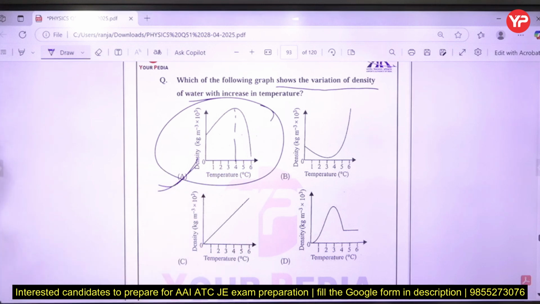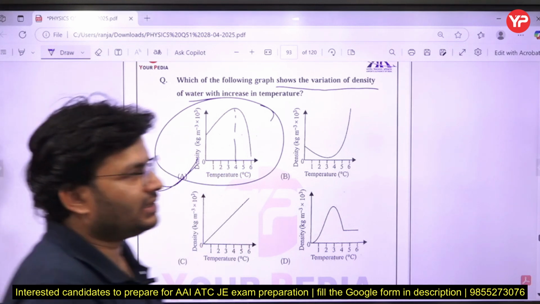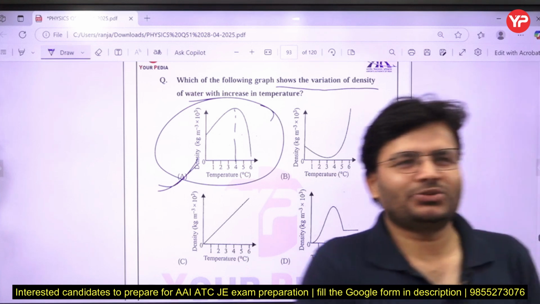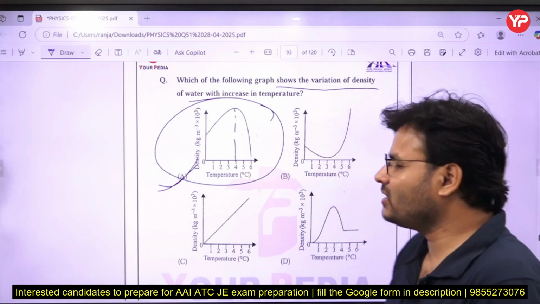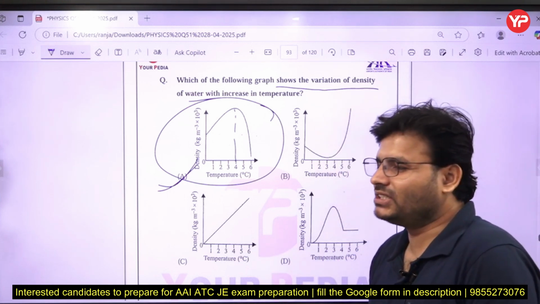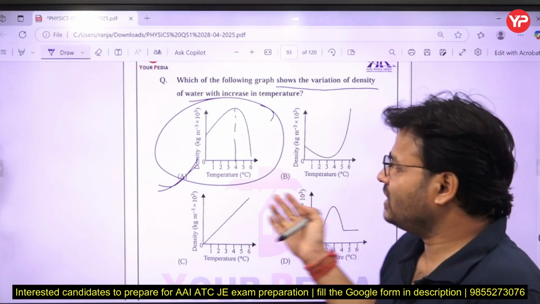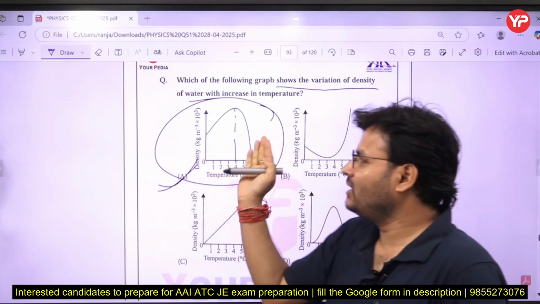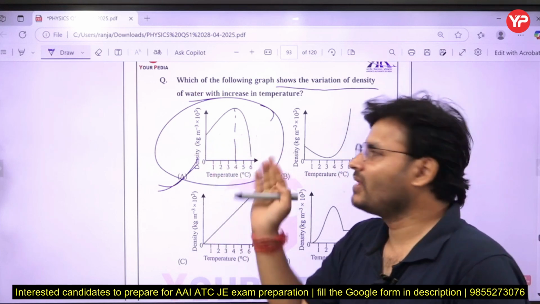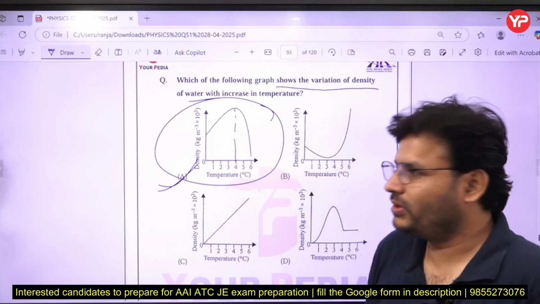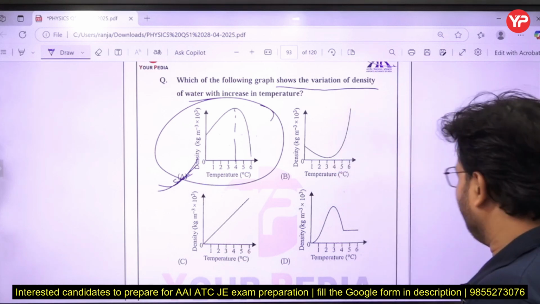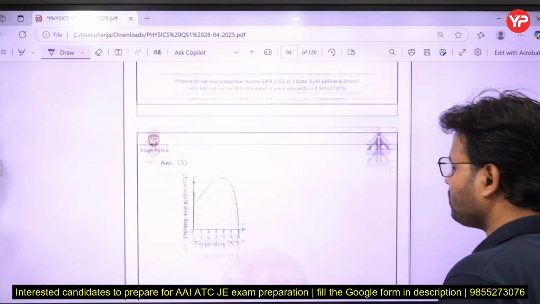Try to remember, the density of water is maximum at 4 degrees Celsius, approximately 999 point something, or you can say 1000 kg per meter cube. After 4 degrees Celsius it decreases. If less than 4, density will again be less. Higher than 4 degrees Celsius, density will again be less. So A is the right answer.